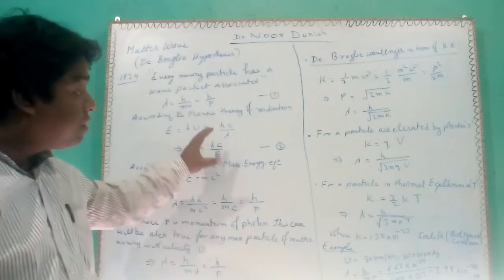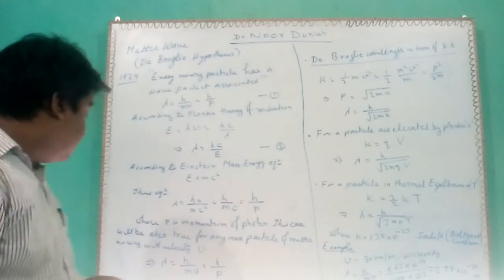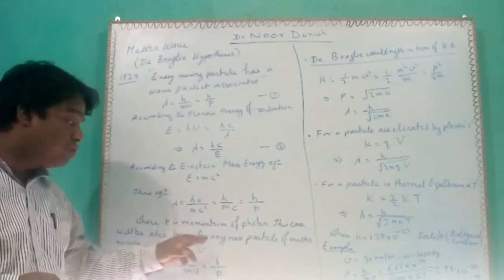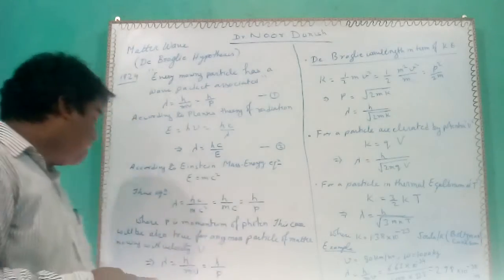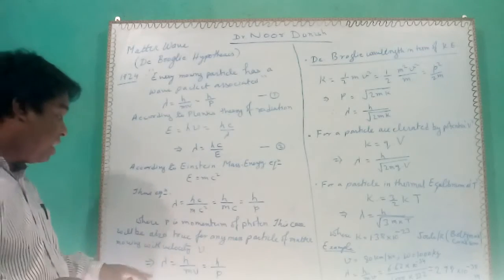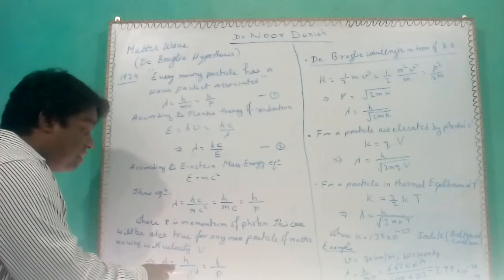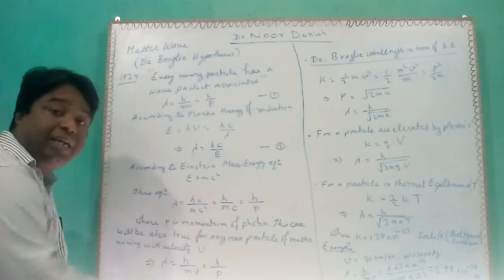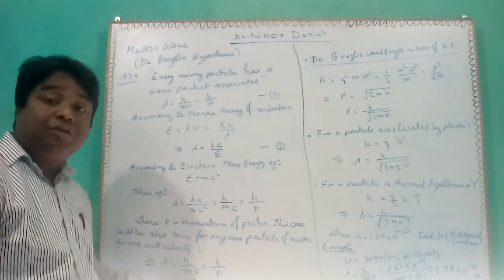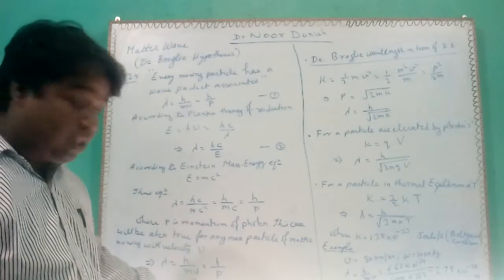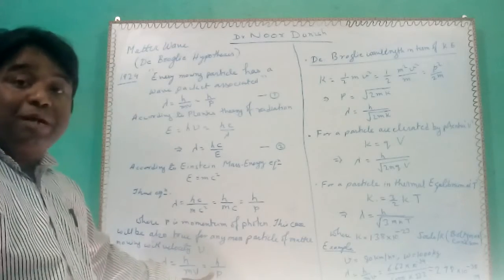So this was the case of the photon. However, this will also be true for any mass particles of matter, and hence lambda can be written as h upon mv, replacing the velocity of light with any velocity, for any body. So lambda is equal to h by p.